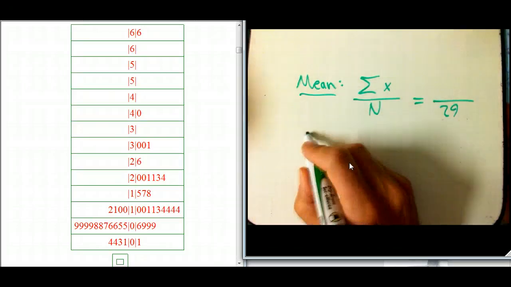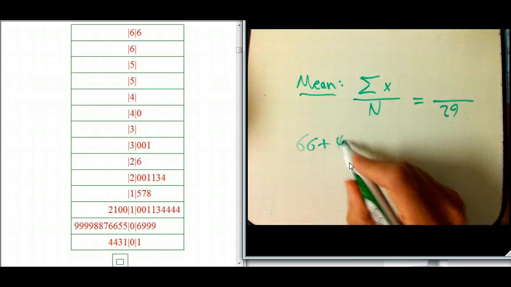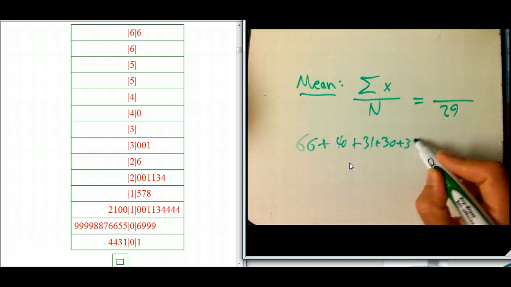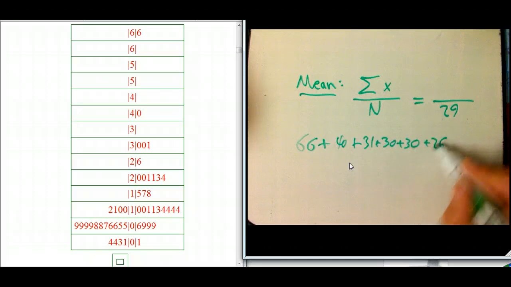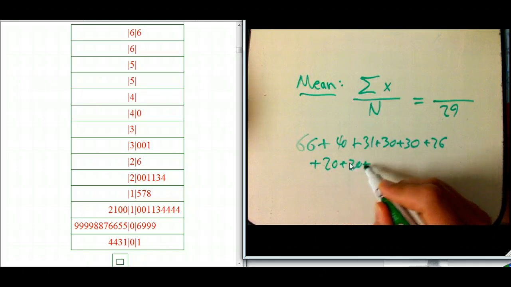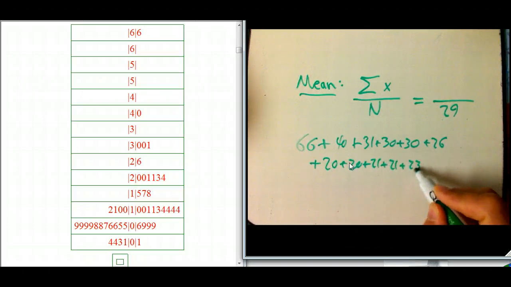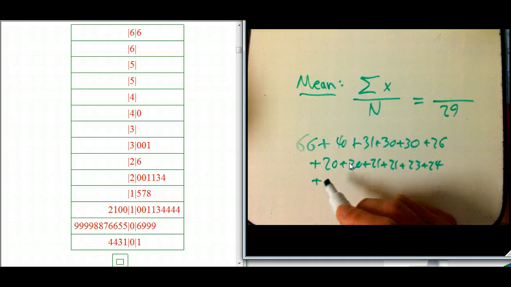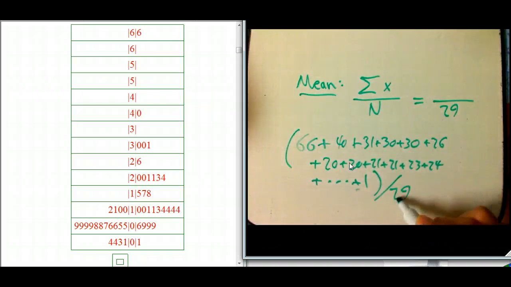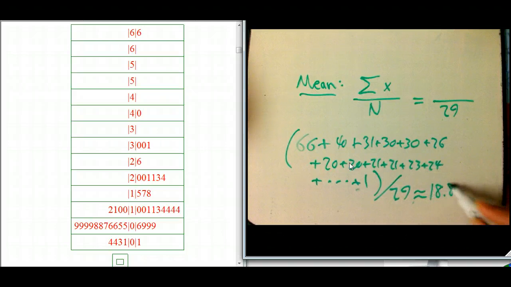Okay, so we're going to take 66 plus 40 plus 31 plus 30 plus 30 plus 26 plus 20 plus 20 plus 21 plus 21 plus 23 plus 24. You get the idea. I'm not even going to write it out. All the way plus 1. And then we're going to divide it by 29. We'll trust the calculator, if you remember from the other video, it's like 18.86. Okay, just so we know how to do this.